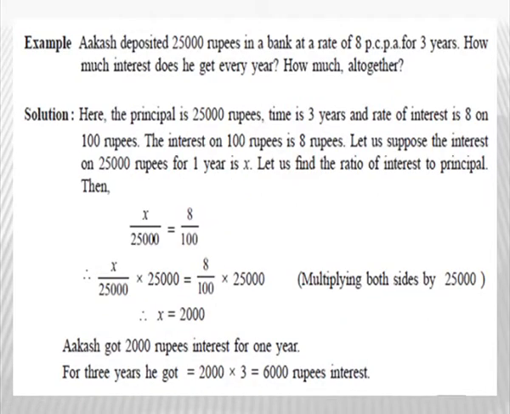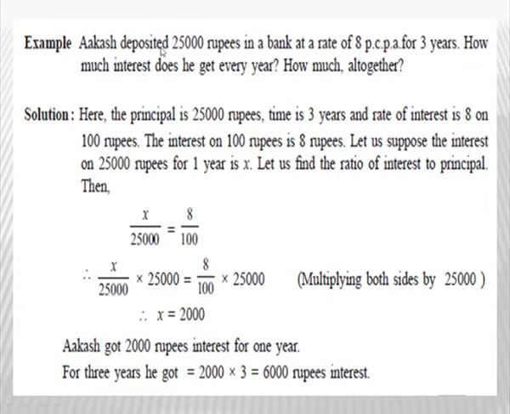Now next example. Akash deposited 25,000 rupees in a bank at a rate of 8 PCPA for 3 years. How much interest does he get every year? How much altogether? Now children, in this example, the amount deposited by Akash is given. What amount is deposited? 25,000 rupees. Now what is the rate of interest? It is 8 PCPA, that is, on rupees 100 for 1 year, interest is rupees 8.